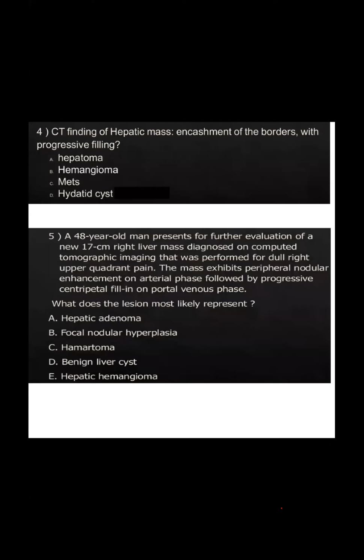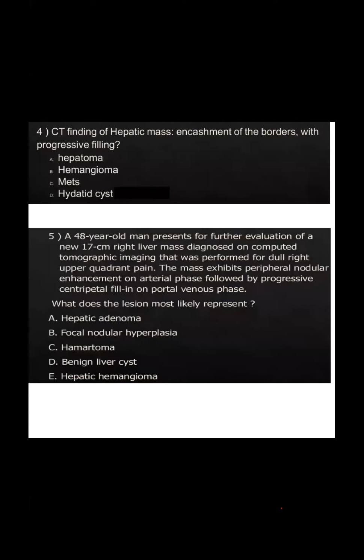So first, Dr. C. The patient evaluation: 17 centimeter right liver mass, computed tomography, dull right upper quadrant pain. The mass exhibits nodular enhancement in the arterial phase followed by progressive centripetal fill-in in the portal venous phase.